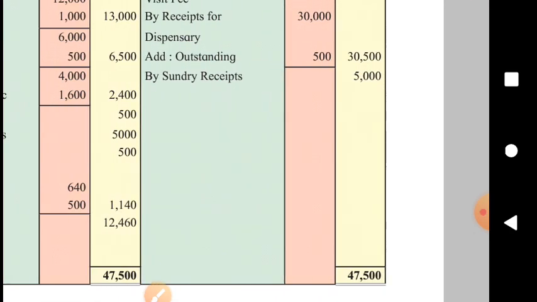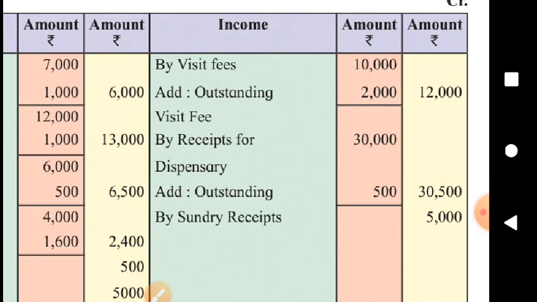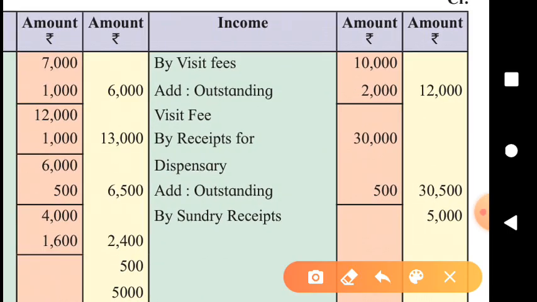On the income side, visit fees we already received this year 10,000 and 2,000 is outstanding, accrued. So total income 12,000. Dispensary receipts already got 30,000. Will get 500 not yet received. Total 30,500 and so on.